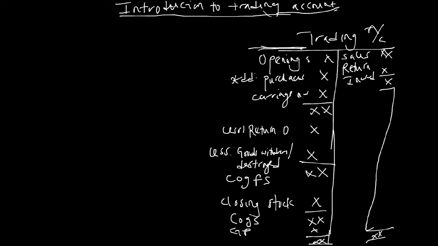Now, the format for trading account, the full name is actually trading profit and loss account. But this one that I've drawn here on our board is the trading account. When we move to the rest, that's where we have gross profit, our expenses and other stuff. But in this class, we want to know why our format is like this, because for everything there is always a reason. Why are we starting with opening stock? Why is the next thing we always do add purchases? Why is the next thing add carriage in? Let's know the reason for everything, and that's why we are going to be breaking it down in this class.